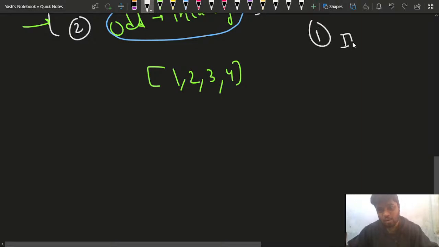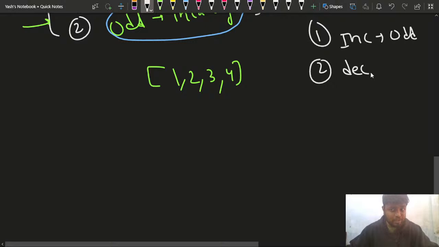One was an increasing operation, which I was doing for the odd numbers, where I was multiplying numbers by 2. And second was a decreasing operation that I was doing for the even numbers, where I was dividing the even numbers by 2, right? This is what I was doing.